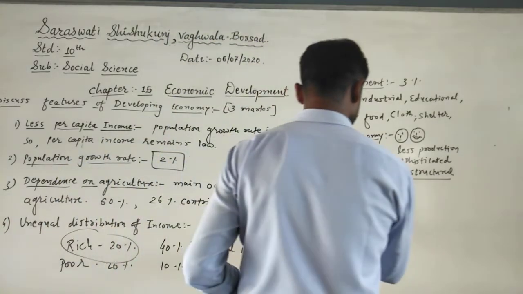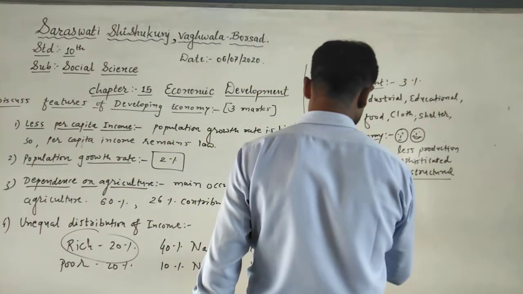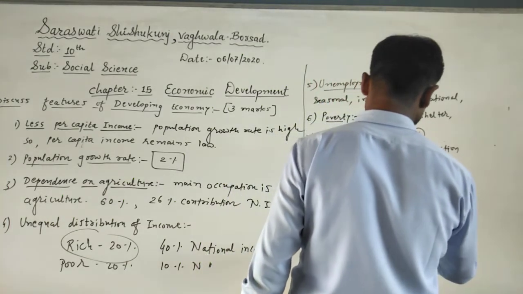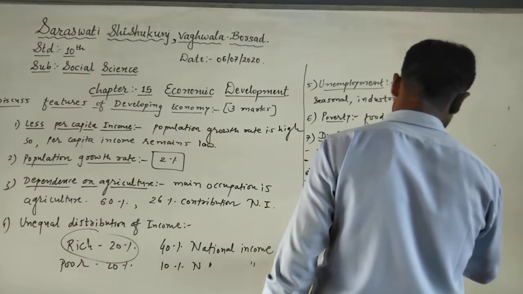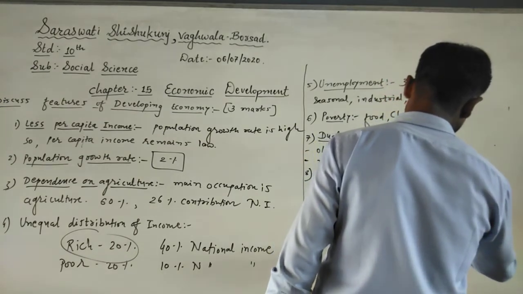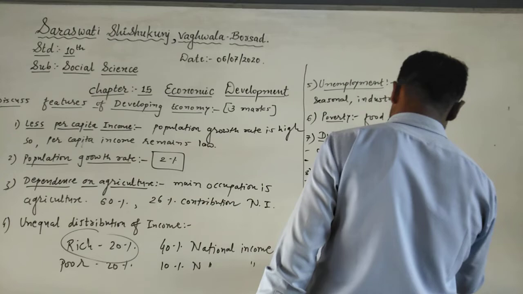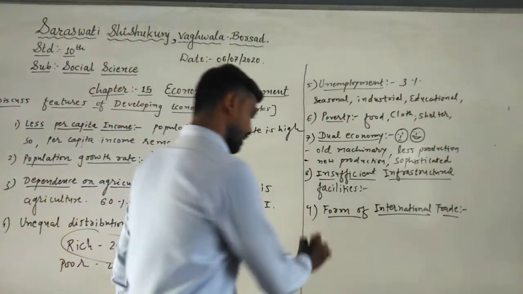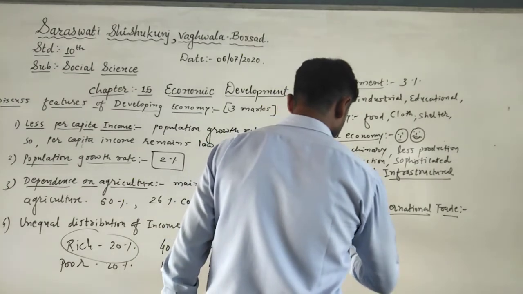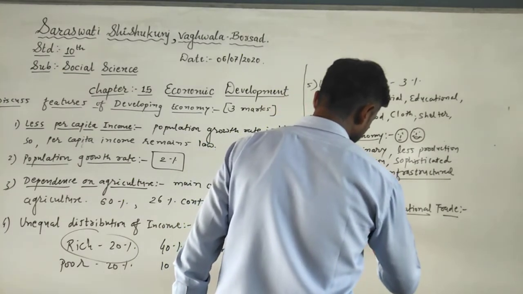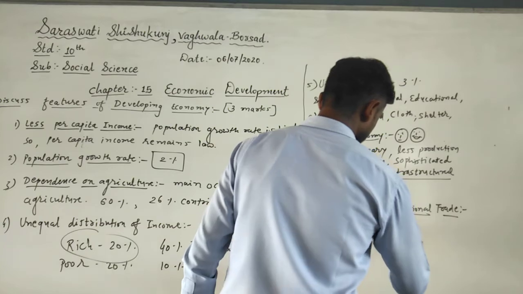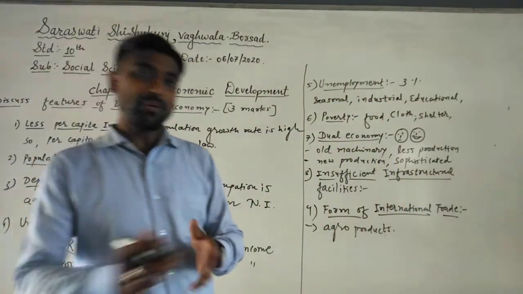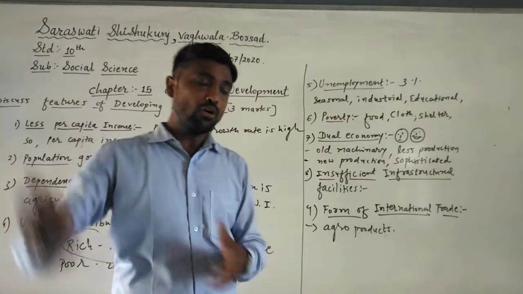Now the ninth number is the form of international trade. Just see students, generally developing countries are mainly focused on agro products. It means what they export is only agricultural products.